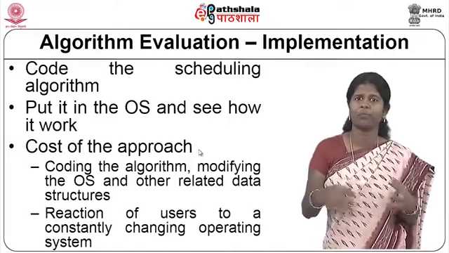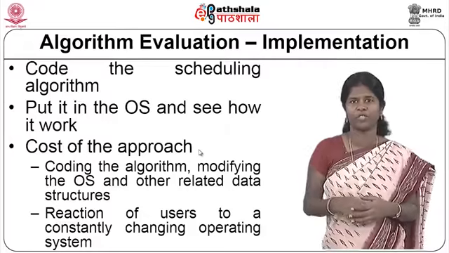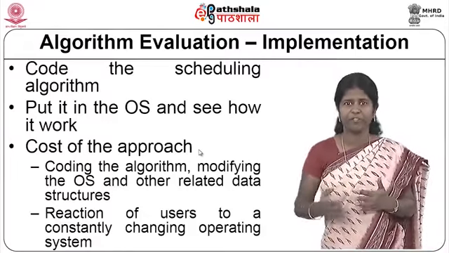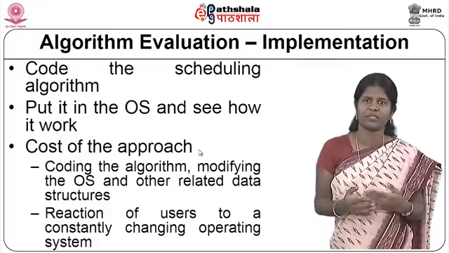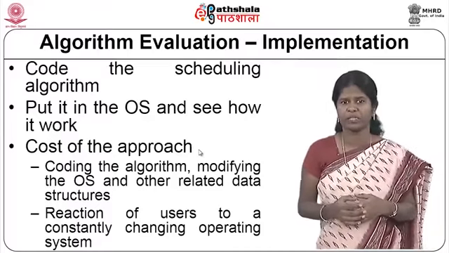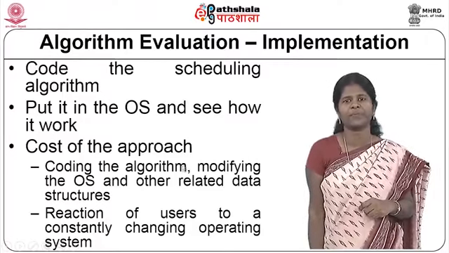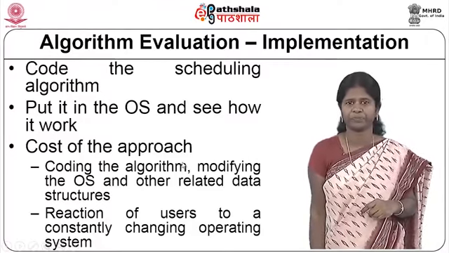And if you keep on modifying an algorithm and keep on giving it to users, users may not be willing to change very frequently. They will be happy with an older system compared to a new system. So, the reaction of users to a constantly changing operating system is difficult.